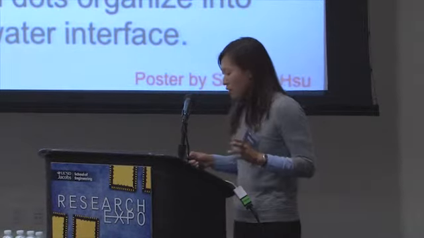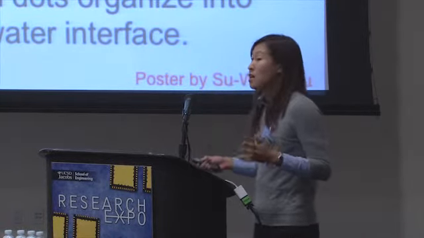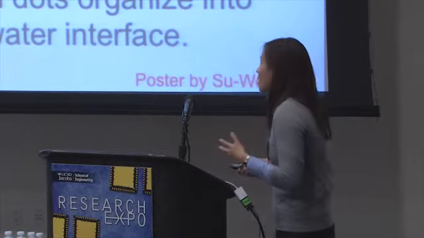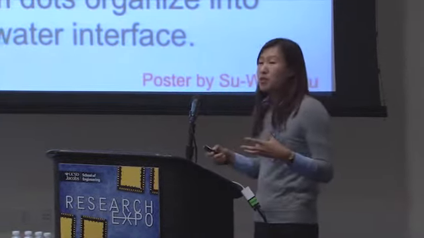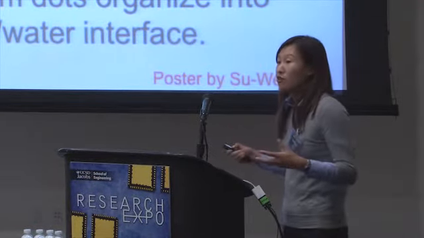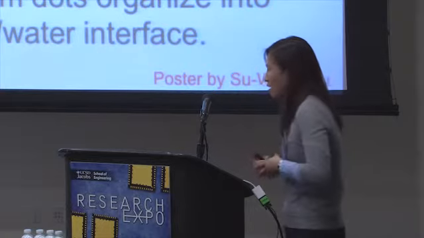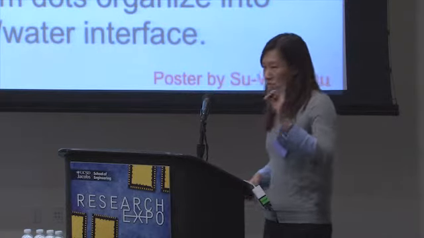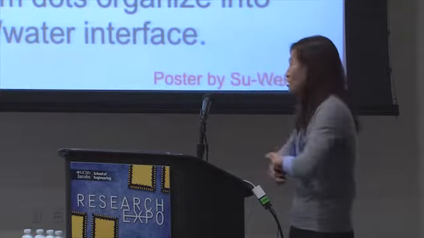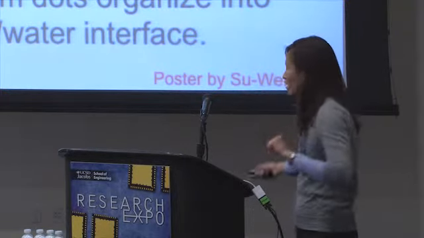Another area that my group works on is figuring out how we take these nanoscale building blocks and assemble them into functional materials. A really large challenge is being able to assemble these nanoscale particles over very large areas or very large volumes. So if you want to make an invisibility cloak, you don't want a single 100 nanometer section of your device that's invisible. You want to be able to do this over a very large area.